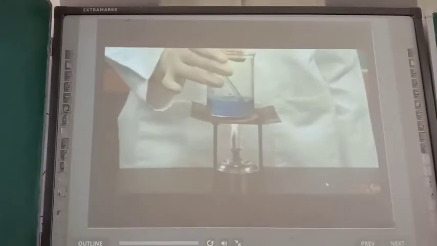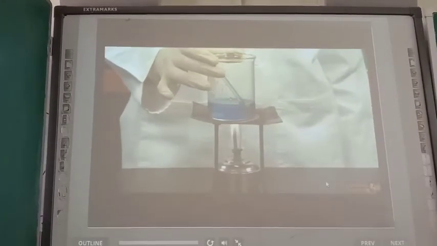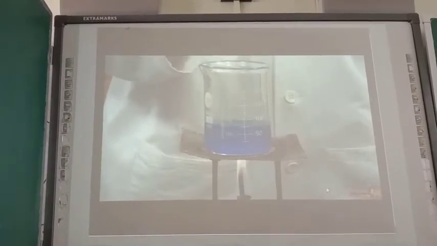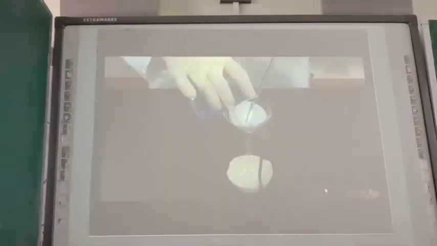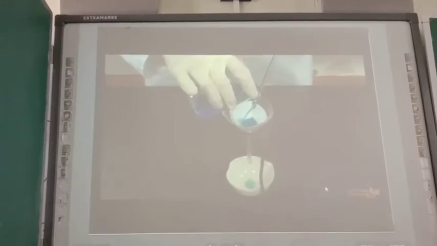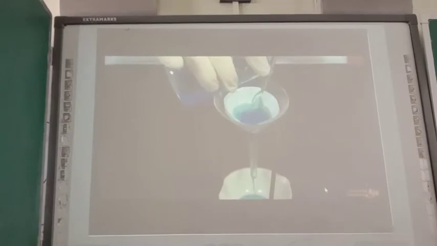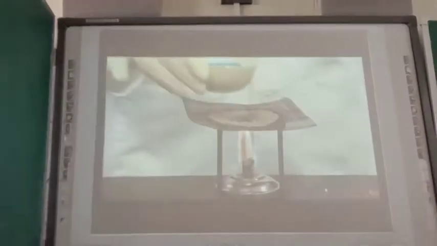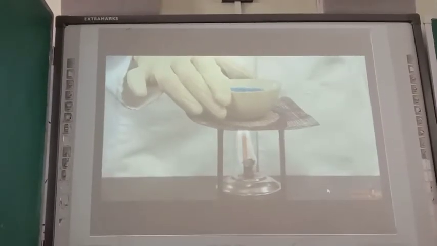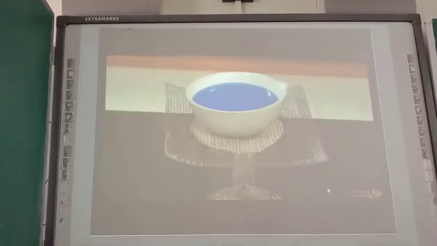Heat the solution. Stir it continuously and add more copper sulfate until no more of it dissolves. Filter the solution and collect the filtrate in a china dish. Place the china dish over a wire gauze, kept over a tripod stand, and heat it gently.